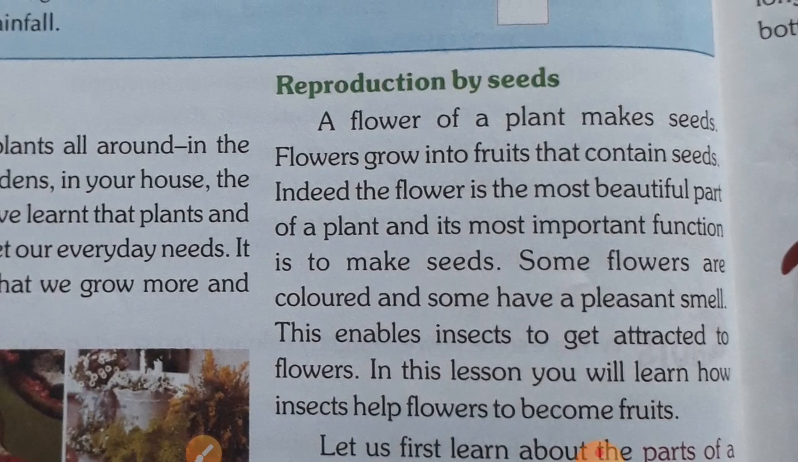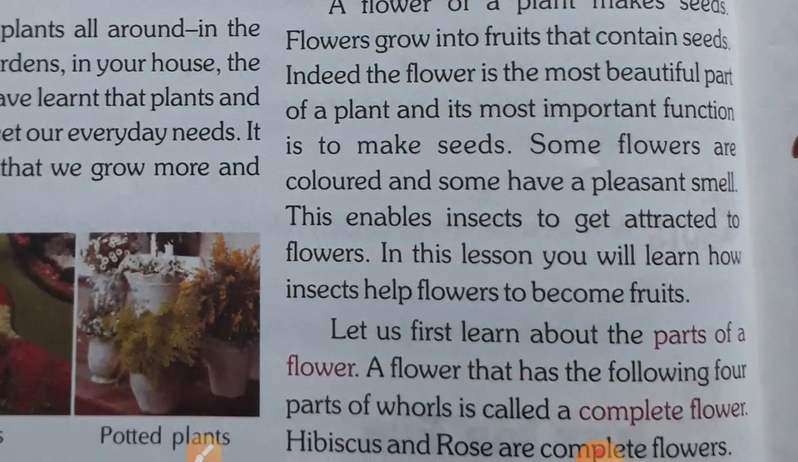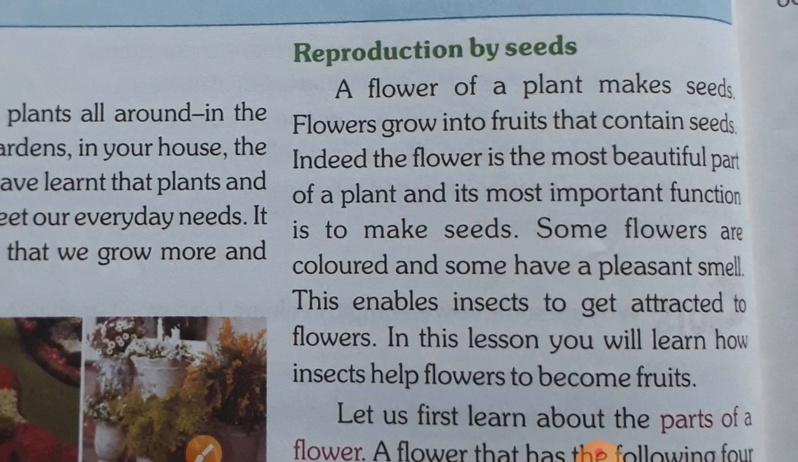So, students, plants have seeds. Which part of the plant contains seeds? The flower of a plant makes the seeds, the flower grows into fruits, and that fruit contains the seeds. Indeed, the flowers are the most beautiful part of the plant. They are colored so that insects are attracted to them for the important process of reproduction. फ्लावर्स reproduction में help करते हैं.